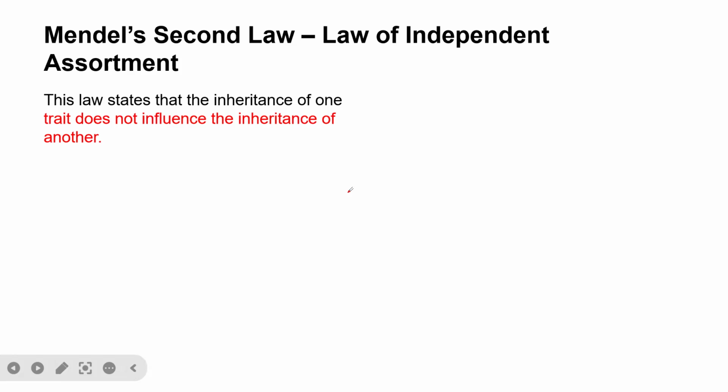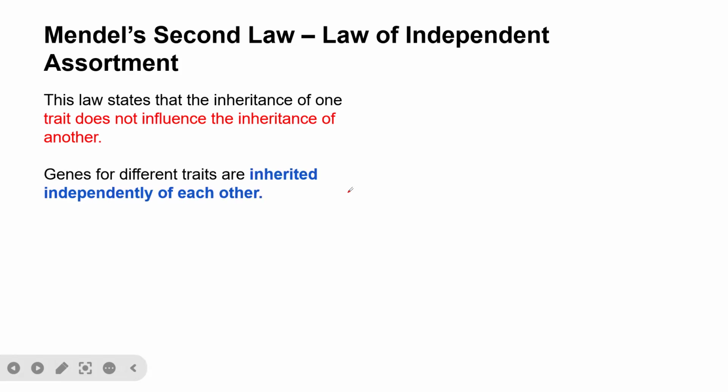So in the case of the law of independent assortment, it means that if an individual inherits one gene, it doesn't mean that it will influence the inheritance of another gene. So the genes for different traits are inherited independently of each other. So that is what the second law of Mendel is trying to demonstrate.